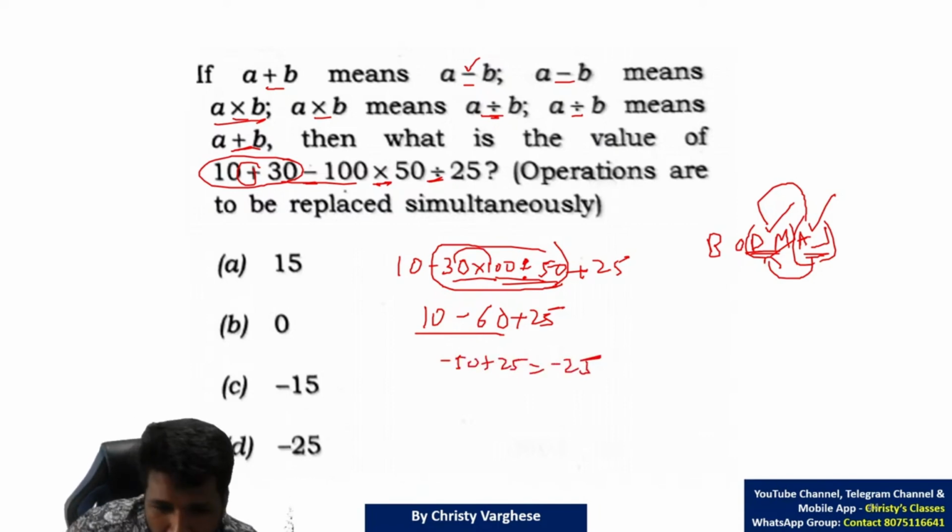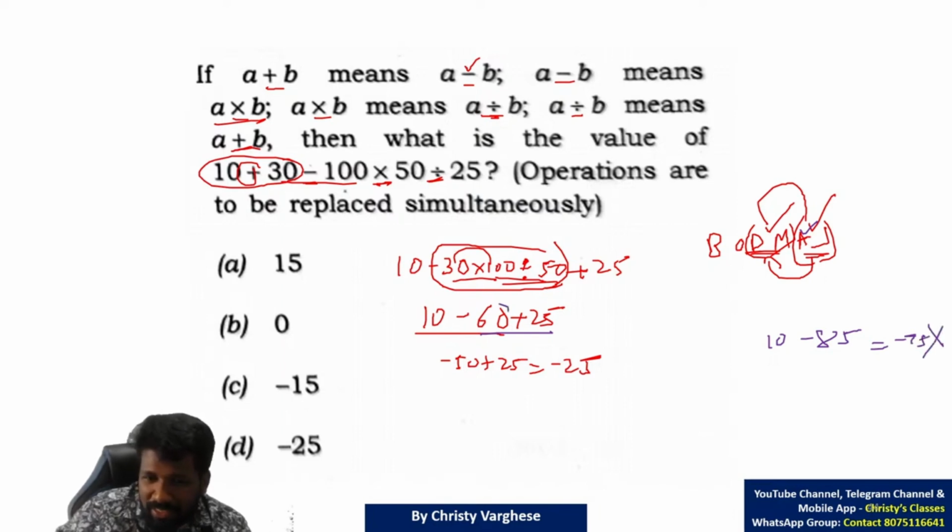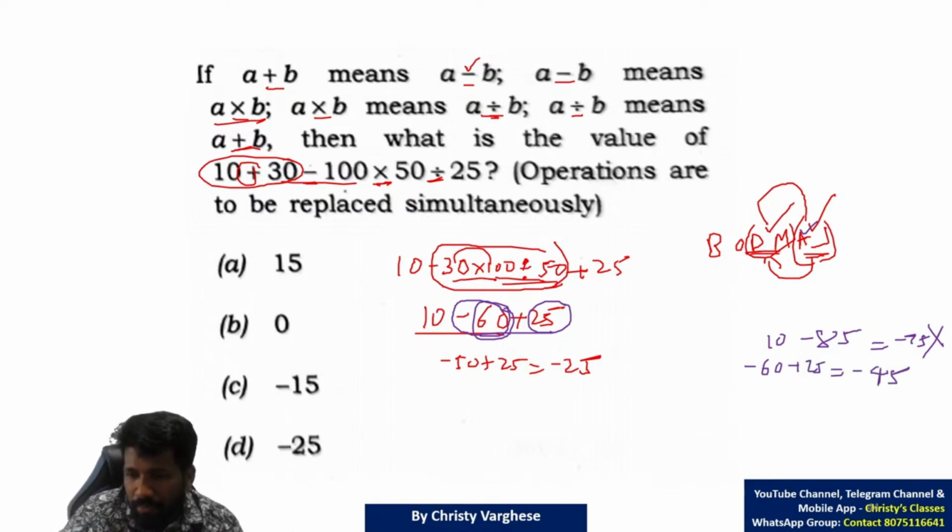But let me tell you a problem that can occur. Some people understand the BODMAS rule wrongly, doing addition first. So they will do 60 plus 25 first, 85. Then do 10 minus 85. 10 minus 85 is minus 75. That is a totally wrong answer, because this is not plus 60. If you are doing it that way, you should do minus 60 plus 25, and if you do that, it is the same answer itself. Minus 60 plus 25 is what? Minus 35. 10 minus 35. Sorry. Minus 25.